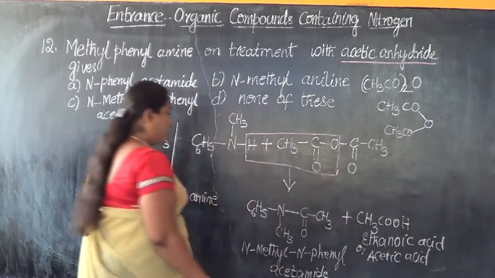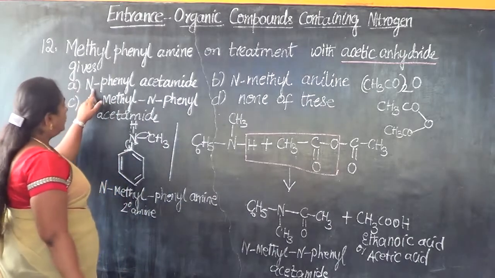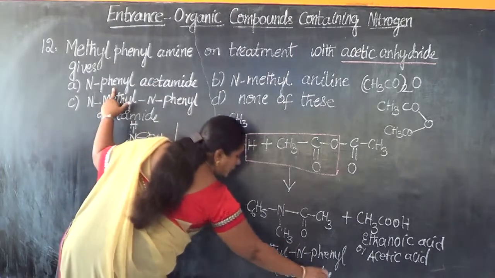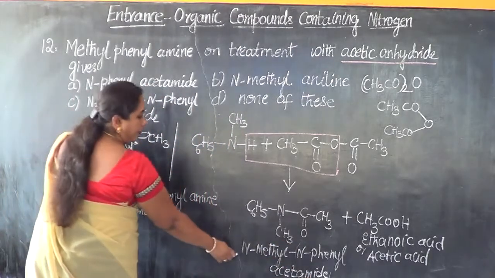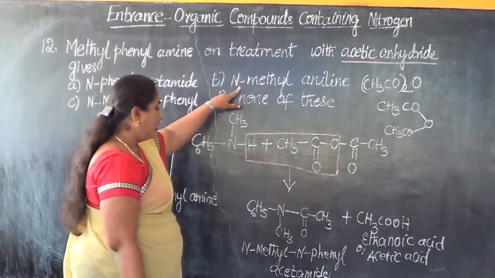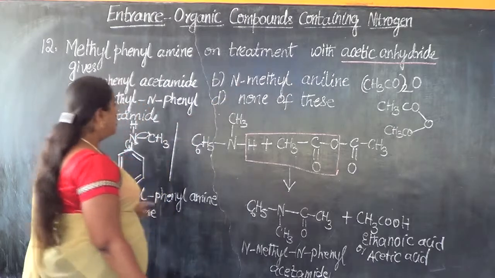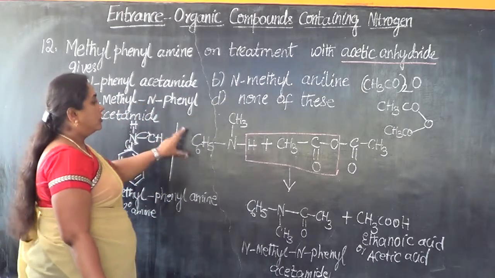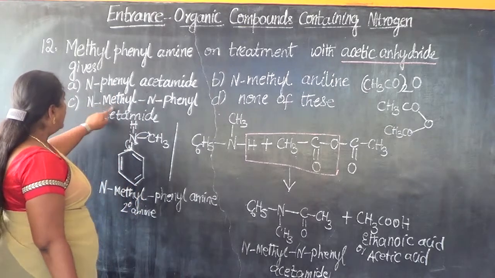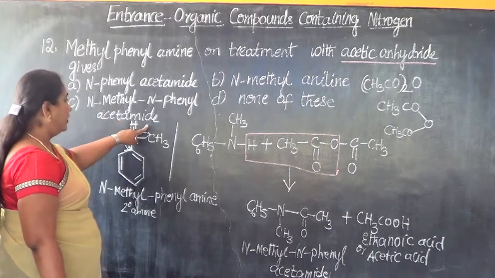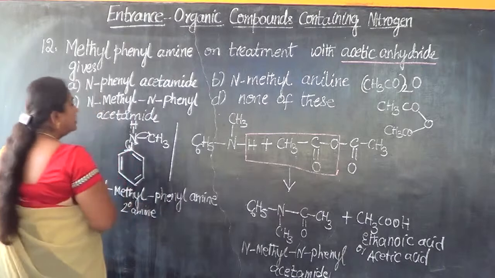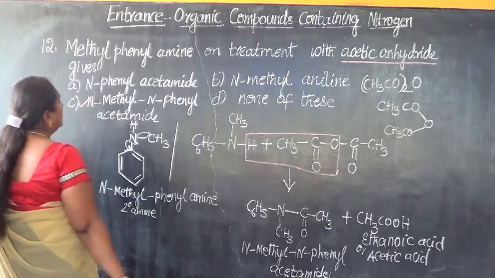So let us check the options now. N-phenyl acetamide. No, because only this much of portion is being given in option A. We also have N-methyl. So therefore this is not the answer. Is it N-methyl aniline? No. N-methyl aniline is our starting material. So this is also not the product. Then option C, N-methyl N-phenyl acetamide. Yes. This is our option. Correct answer.